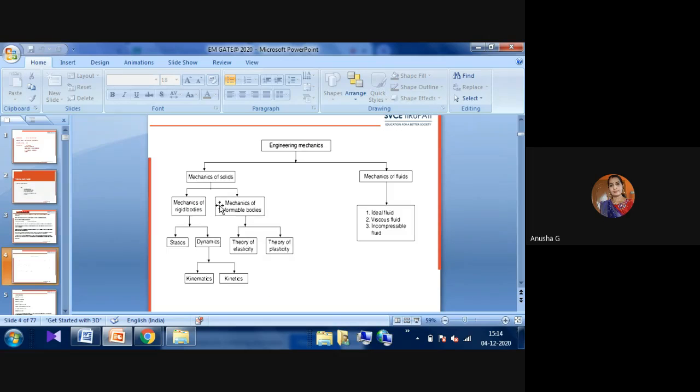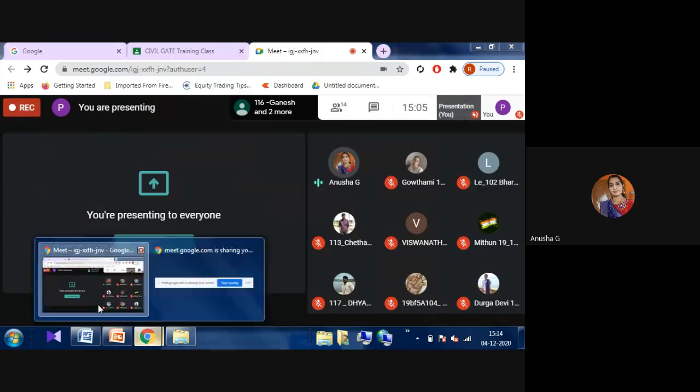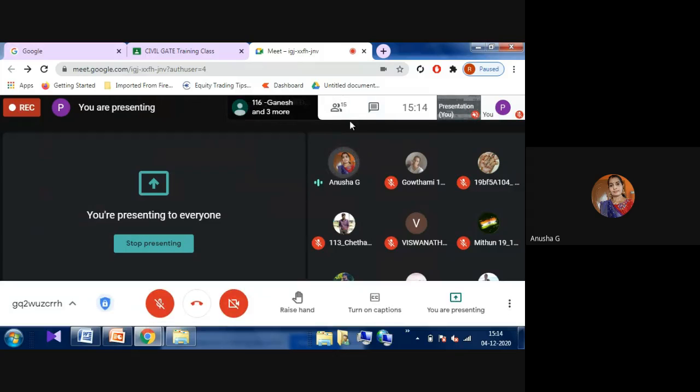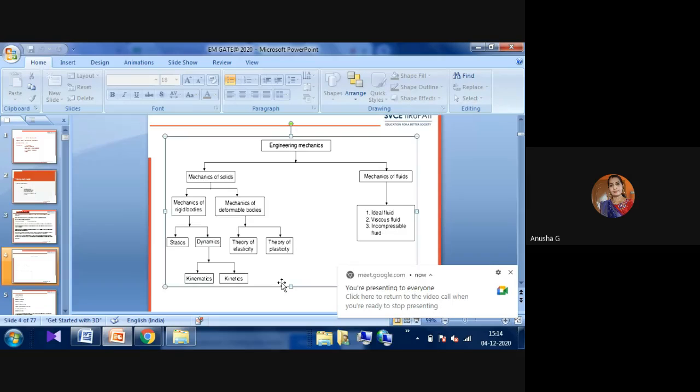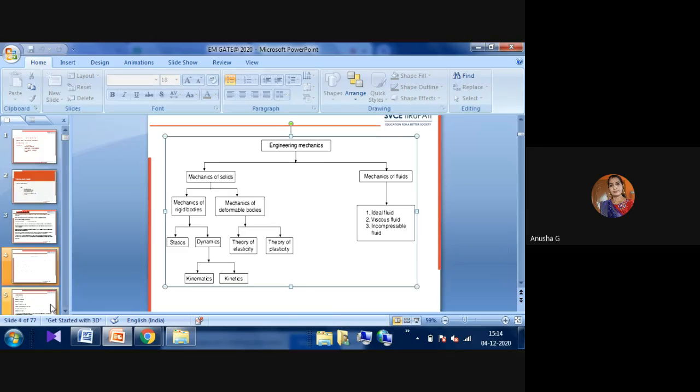And then they will ask one more question: what is meant by statics and dynamics? Whether a body is in a state of rest or a body is in a state of motion, if it is in a state of motion, then you will call it dynamics. That is one of the main important points. Next we will see one by one.